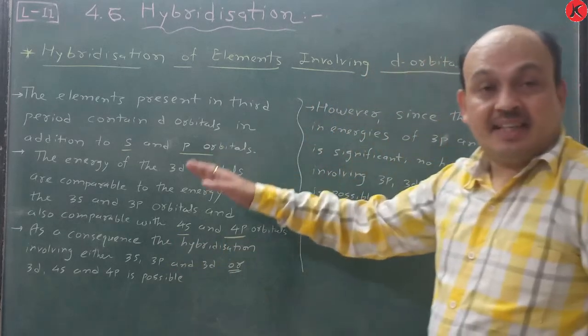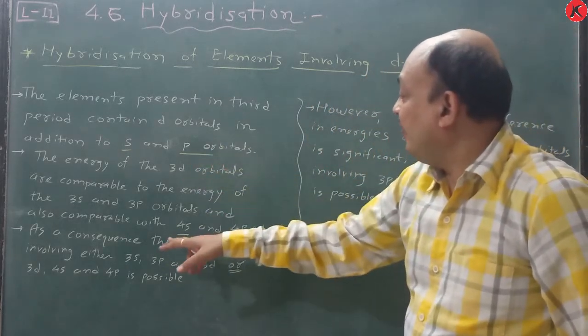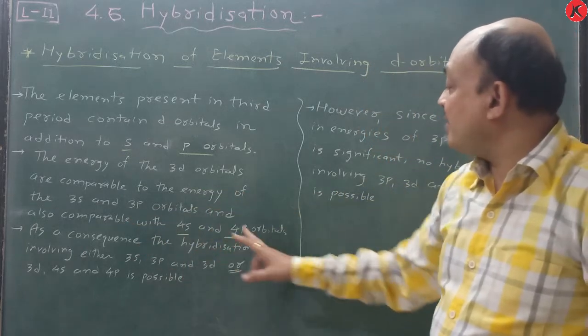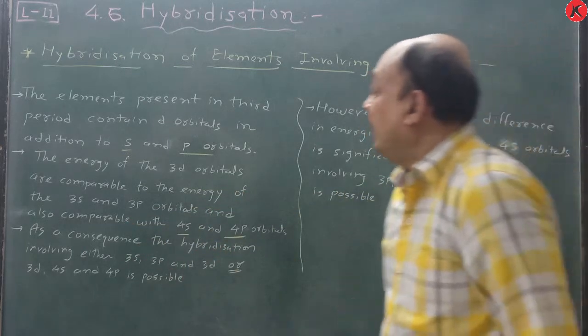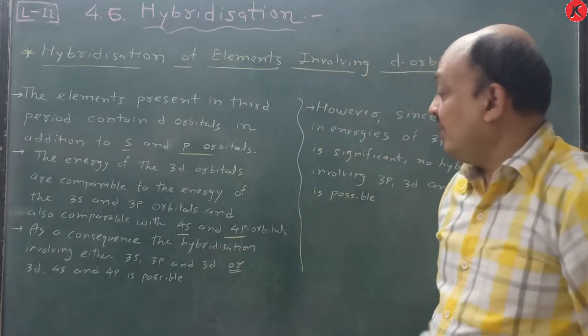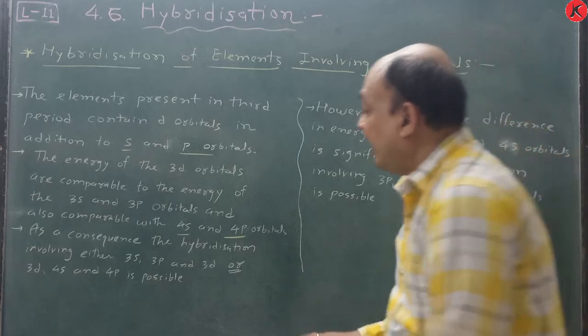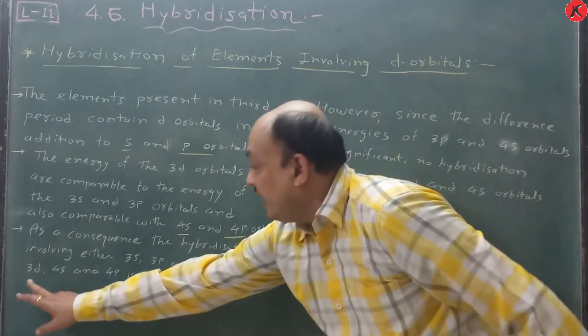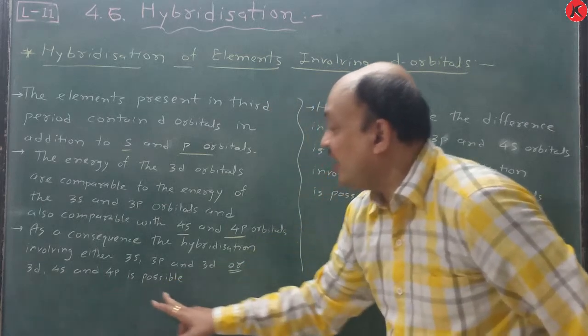Remember, this energy is comparable with 3s and 3p orbitals, as well as with 4s and 4p orbitals. As a consequence, hybridization involving either 3s, 3p and 3d, or 3d, 4s and 4p is possible.